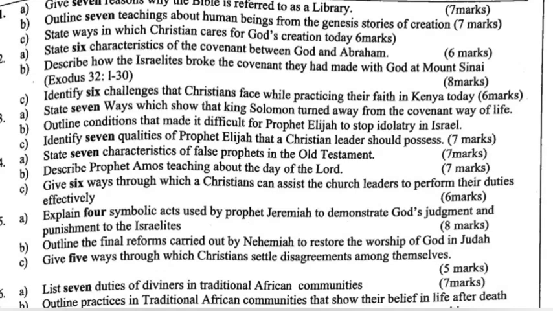Question 4c. Give 6 ways through which a Christian can assist the church leaders to perform their duties effectively. Question 5a. Explain 4 symbolic acts used by Prophet Jeremiah to demonstrate God's judgment and punishment to the Israelites. 5b. Outline the final reforms carried out by Nehemiah to restore the worship of God in Judah. C. Give 5 ways through which Christians settle disagreements among themselves.